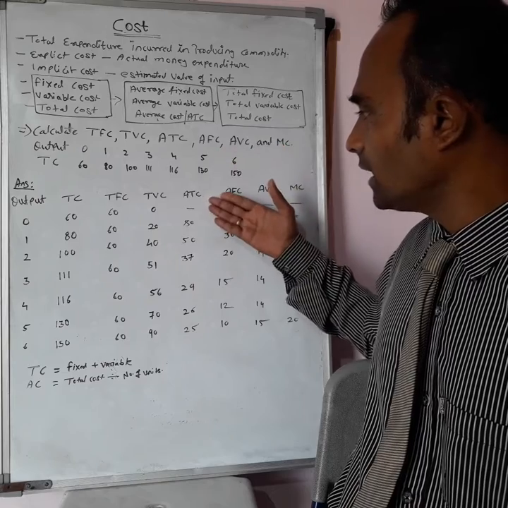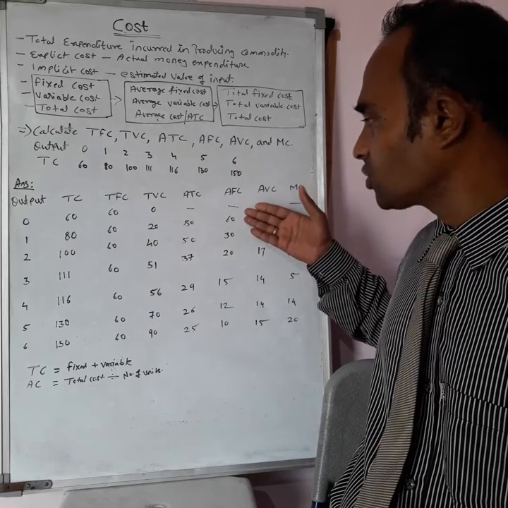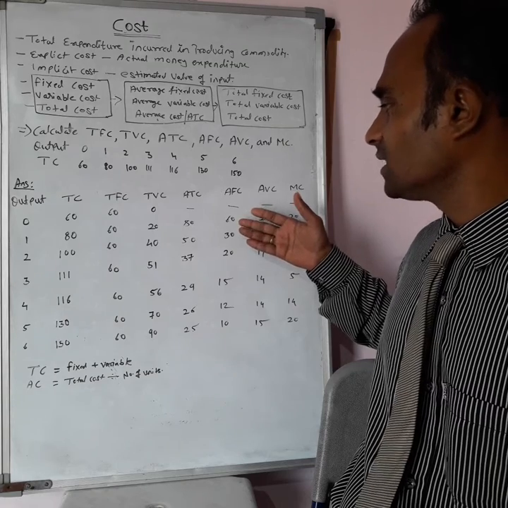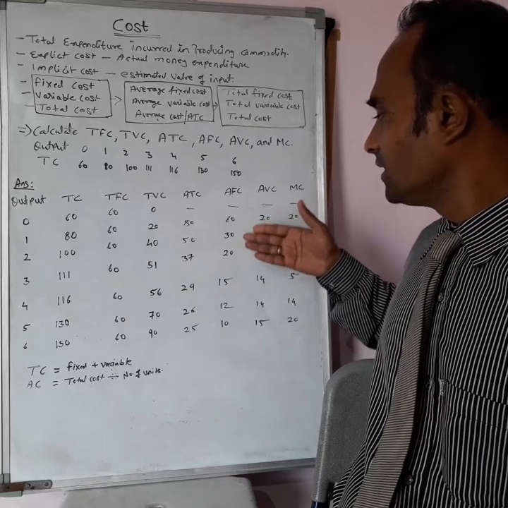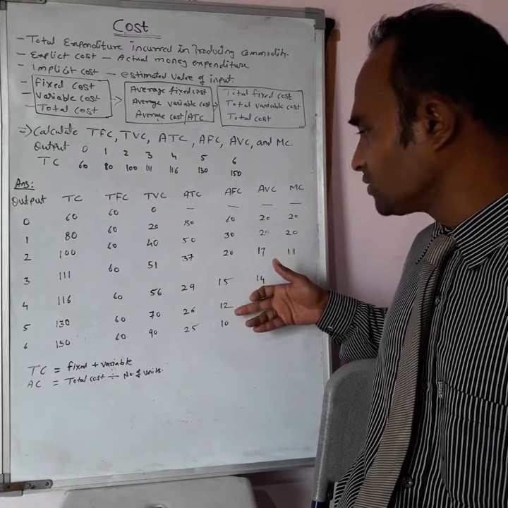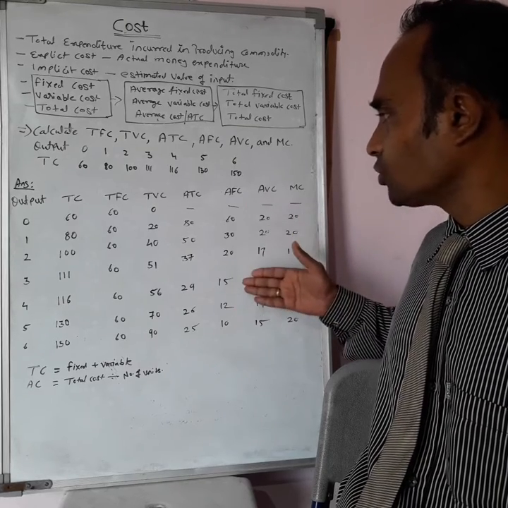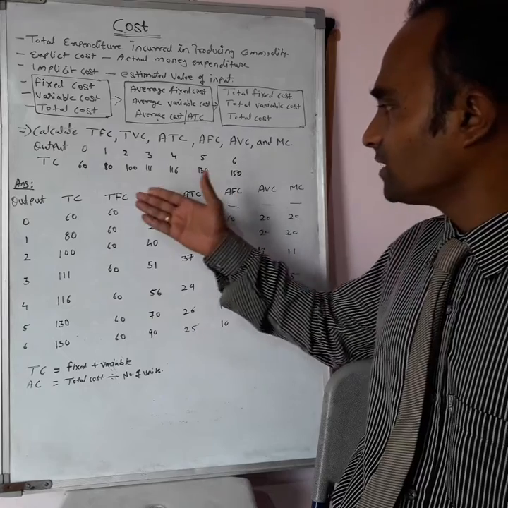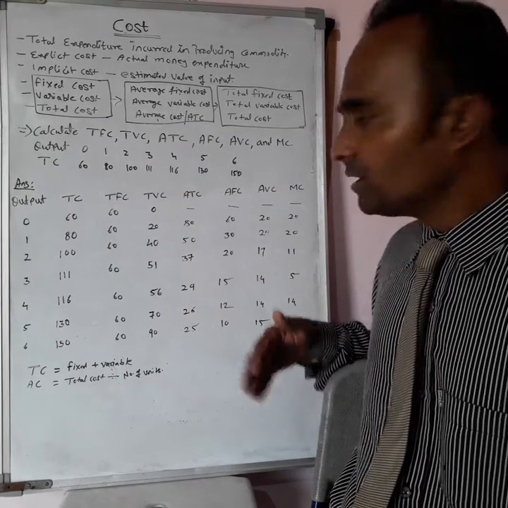Let's talk about average fixed cost after average total cost. Average fixed cost you can see here is 60. Later on it became 30, then 20, then 15, then 12, and you can see it's 10. This average fixed cost you can also find out with the help of the total cost and total fixed cost itself.